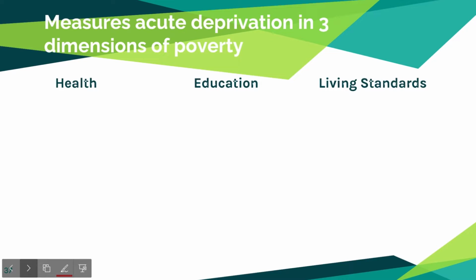Let's start off with health. Health has 2 subcategories, nutrition and child mortality. The nutrition subcategory is not met when any person under 70 is malnourished. The second subcategory is child mortality. This subcategory is not met when any child under 18 has died in the household in the past 5 years. Next, we have education. Education also has 2 subcategories. The years of schooling subcategory is not met when no eligible household member has completed 6 years of schooling.